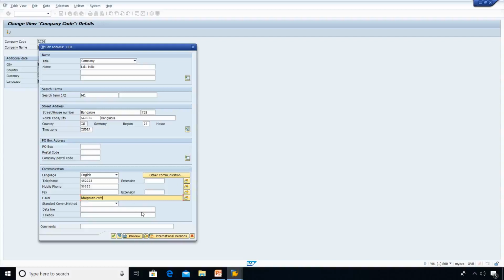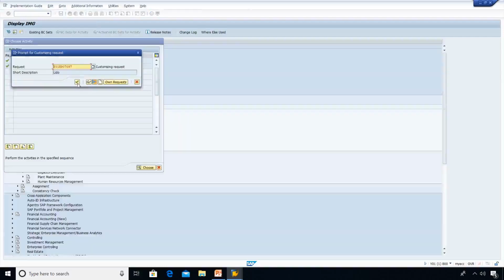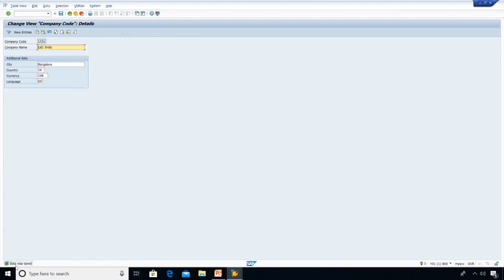In real time you will be getting the right things. Okay, save this company code. Customizing request, say yes. Now you see the data has been saved. It means the company code has been created.